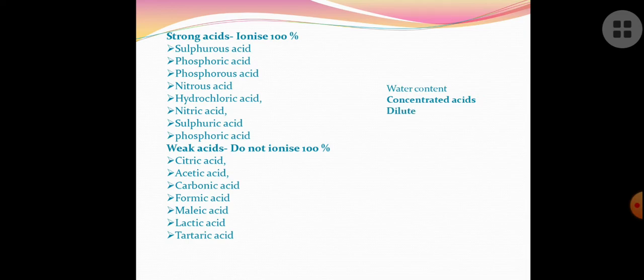Dilute acids have more water and less acid. You know already that dilution is nothing but adding water. So if more water is added, it is called a dilute acid. If less water is added, it is called a concentrated acid.